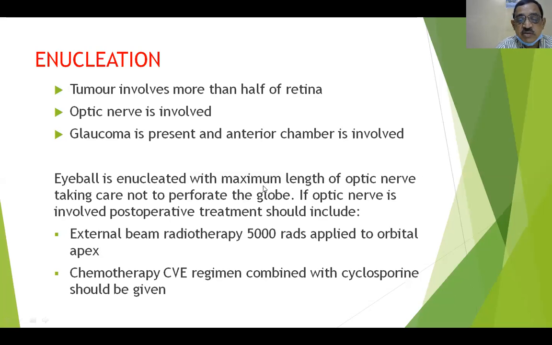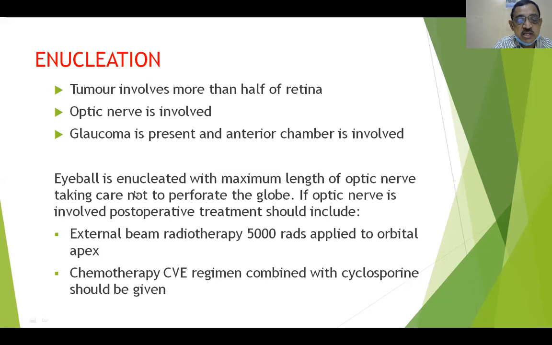The eyeball is enucleated with maximum length of optic nerve; we try to cut the optic nerve as high as possible, taking care not to cut the globe, and request the pathologist to inform us whether there is infiltration of the tumor at the distal end of the cut optic nerve. At least 1 centimeter of the optic nerve should be cut.